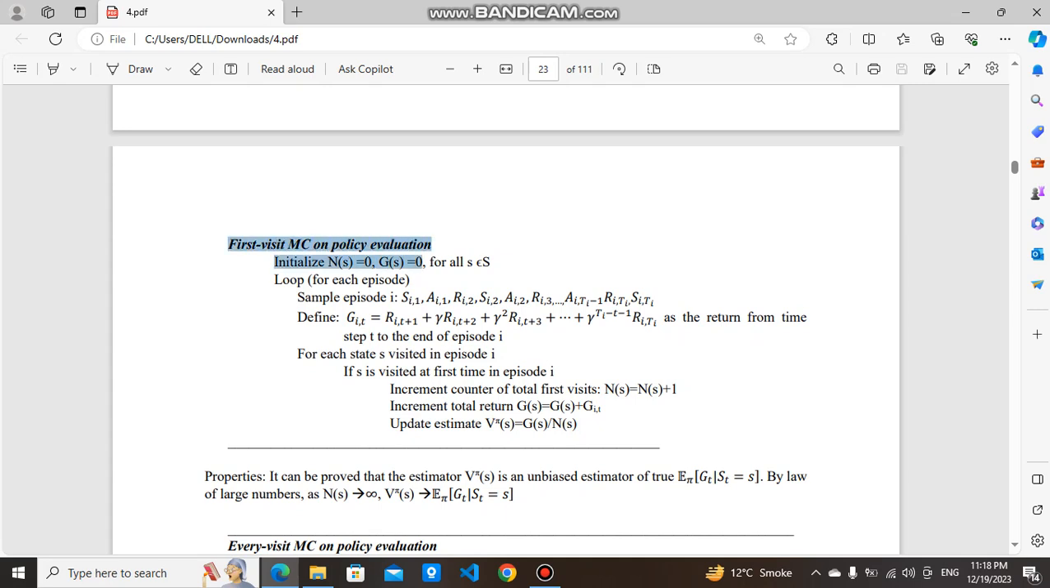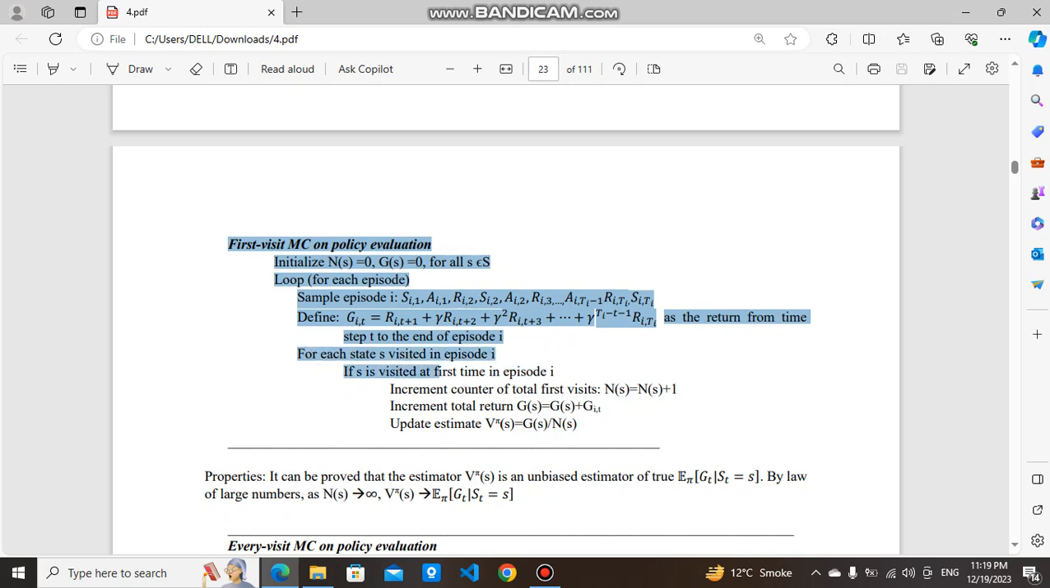First visit MC on-policy evaluation. Initialize N(s) equal to 0, G(s) equal to 0 for all s belonging to S. Loop for each episode: sample episode i as S(i,1), A(i,1), R(i,2), S(i,2), A(i,2), R(i,3), ..., A(i,Ti-1), R(i,Ti), S(i,Ti). Define G(i,t) equal to R(i,t+1) plus gamma R(i,t+2) plus gamma squared R(i,t+3) and so on, as the return from time step t to the end of the episode, for each state visited in episode i.